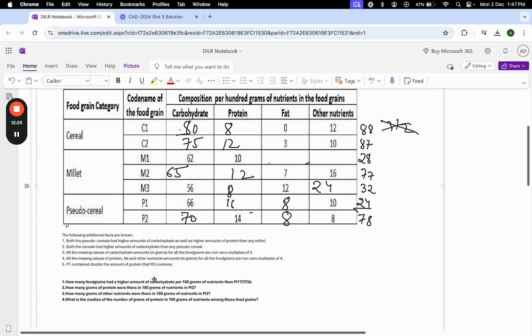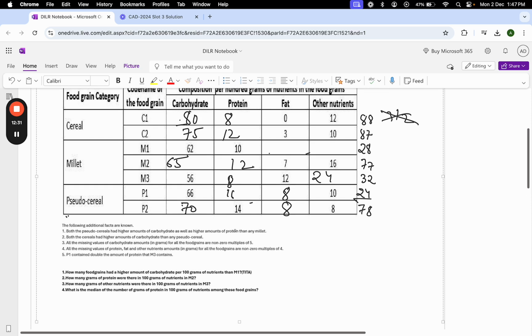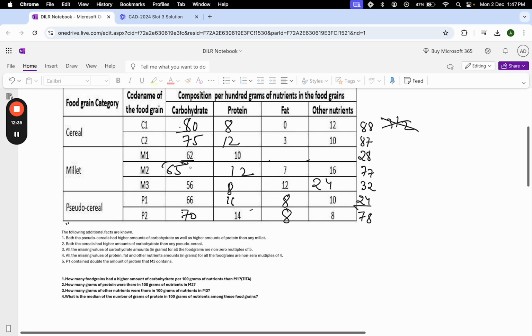Now, moving on to the questions. The questions ask how many food grains had a higher amount of carbohydrates per 100 grams of nutrients than M1. M1 has 62, M2 is greater than M1, M3 is not greater than, this is greater, this is greater, this is greater, this is greater. So the answer would have been 5.